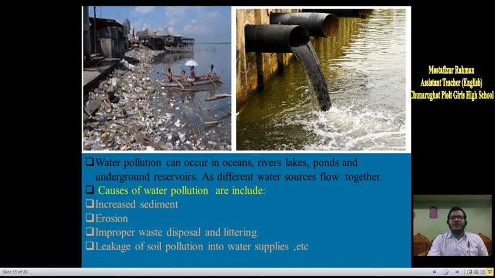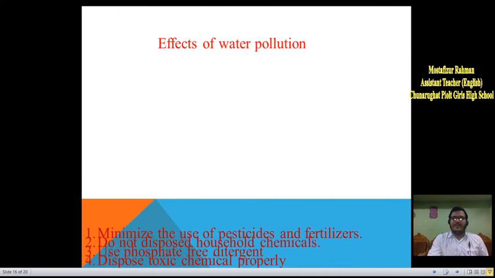Causes of water pollution include increased sediment, erosion, improper waste disposal and littering, and leakage of soil pollution into water supplies. In this way, our water sources are polluted day by day.